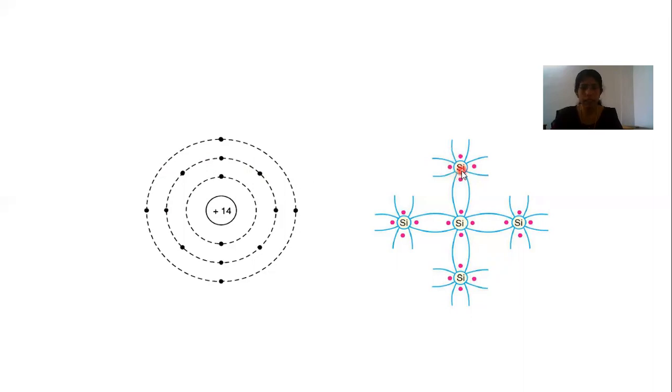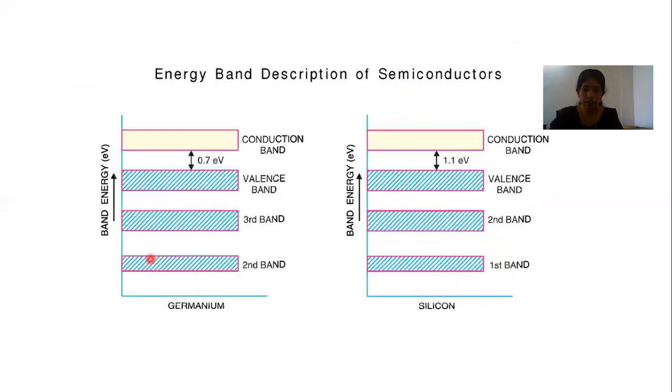In a crystalline structure there are numerous silicon atoms present. So there are numerous first orbits, and these will create a band of energy levels, represented here as the first band. The second orbit electrons will have another, different level of energy, represented by this band, which is higher than the first band.